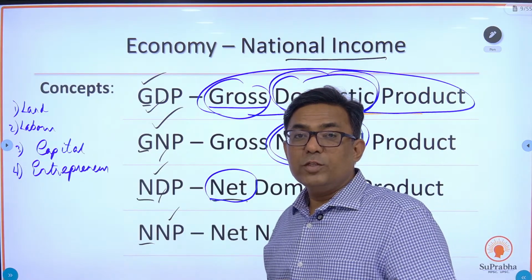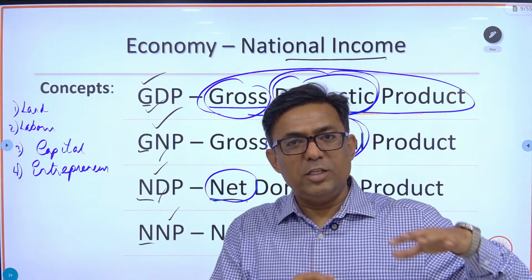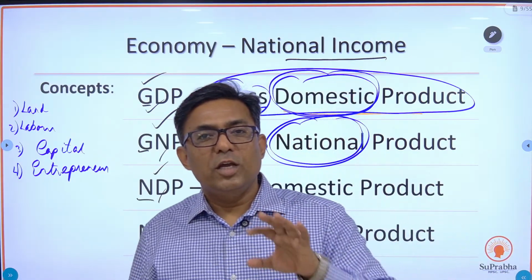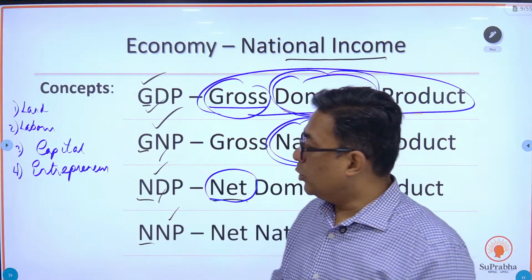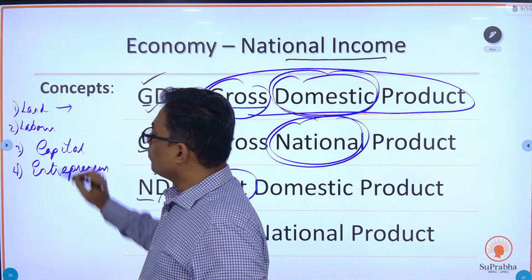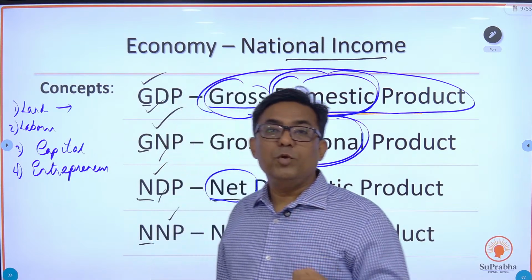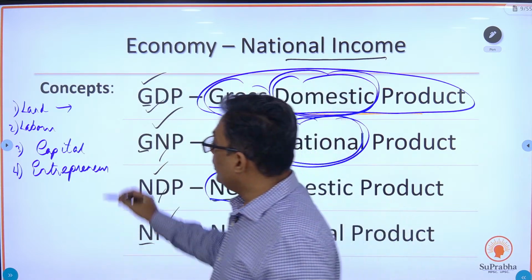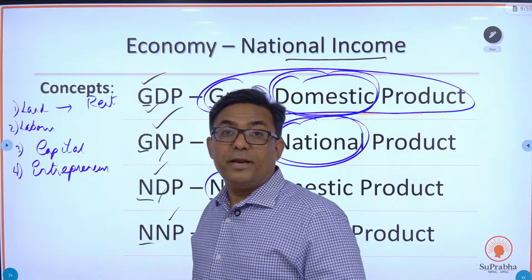Everything you need to produce is grouped under these four factors. Whenever land is put to use for manufacturing, it will get some remuneration; we call it rent.